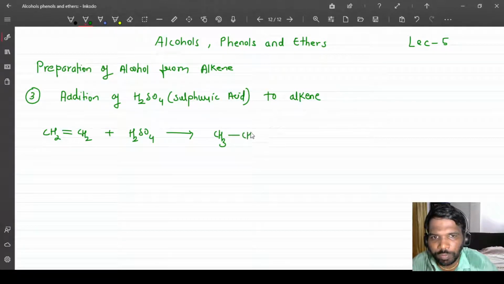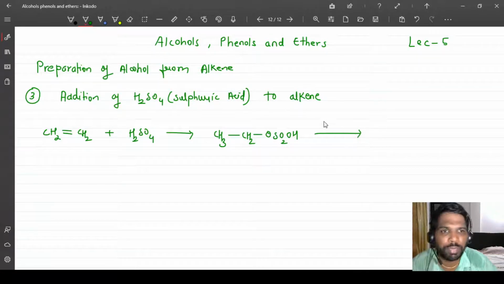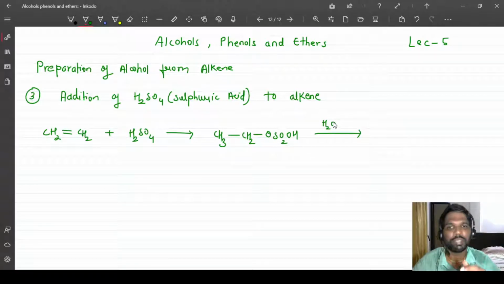In the presence of this, what we get is CH3 CH2 OSO2OH. This is what I am writing. Then I do the hydrolysis. Now, what is the meaning of hydrolysis? Lysis means breaking. So here I want to break some bonds and form some new bonds by use of water.